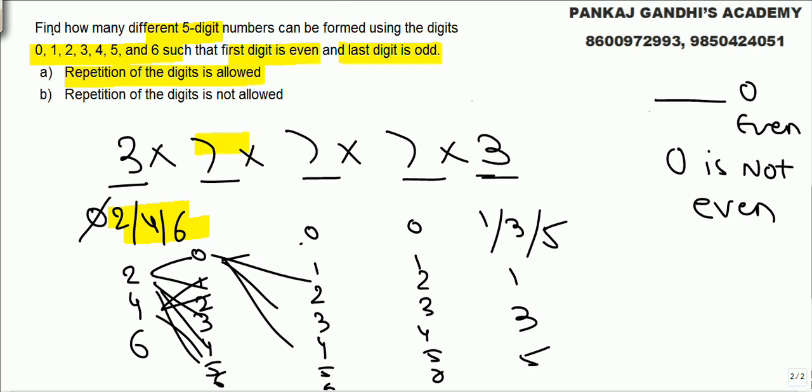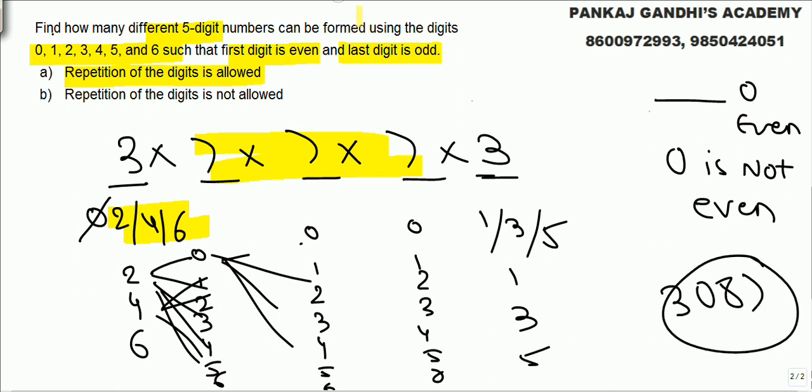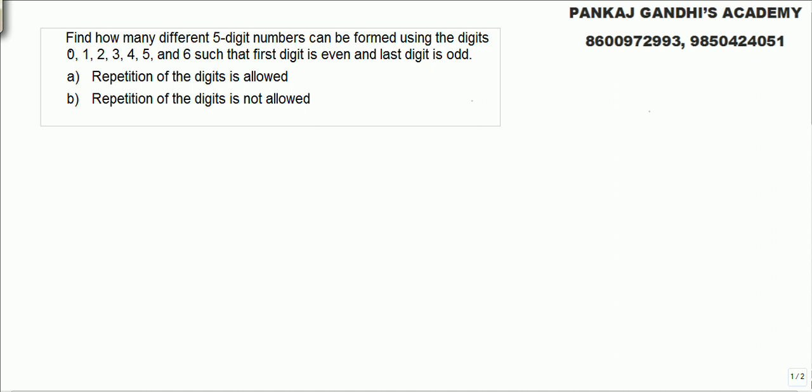So what do we get? 7 cube is 343, into 3 is 1029, into 3 is 3087. These many numbers can be formed. This is when repetition of the digits is allowed. Now if I say repetition of the digits is not allowed, let's quickly check it.